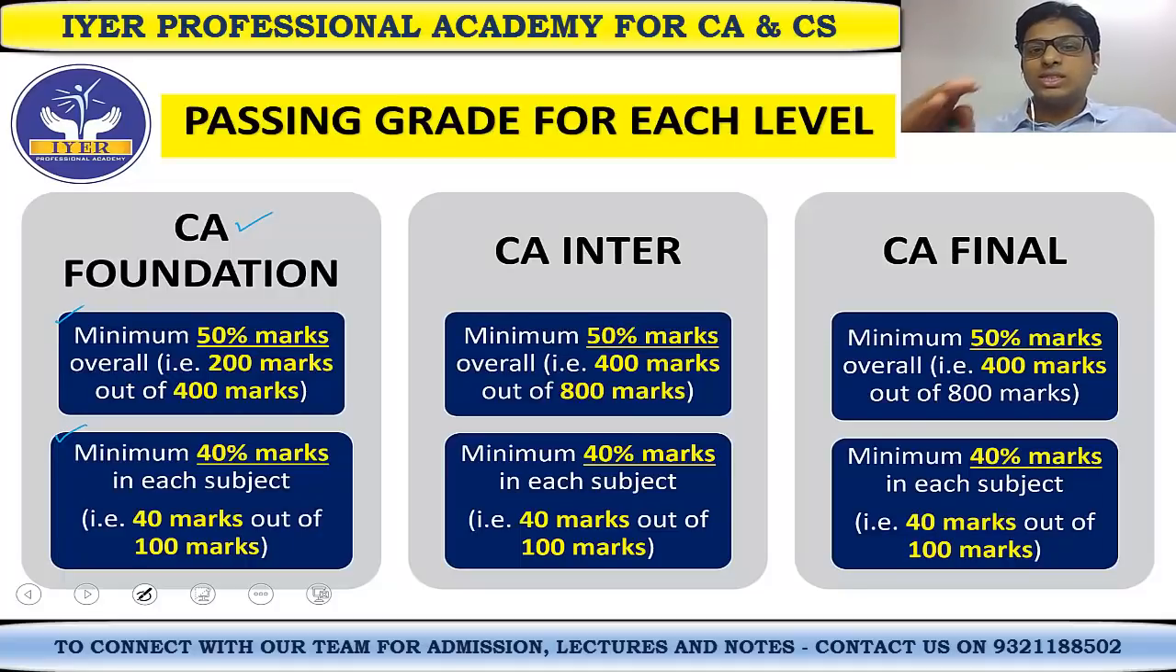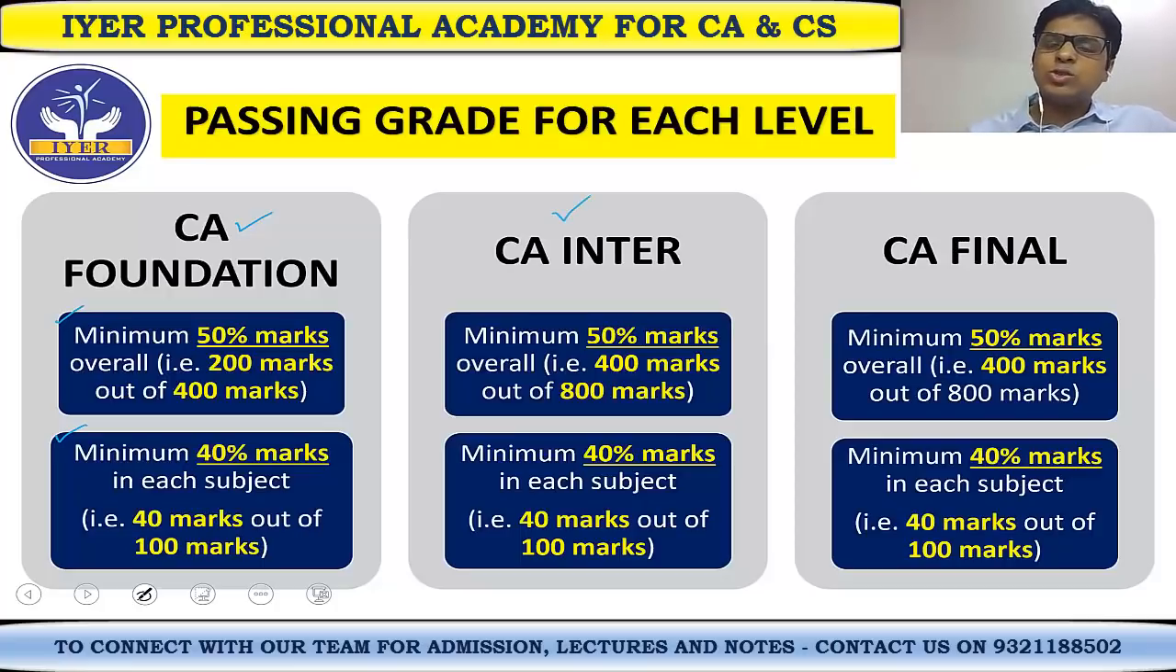Let's say your score is 60, 40, 60, 40. Have you cleared the CA foundation exam? The answer is yes, because in each paper you have scored 40 marks or more, and the total of all your marks is 50% or more. You have scored exactly 200 marks out of 400 marks. So that is the passing criteria for the CA foundation part.